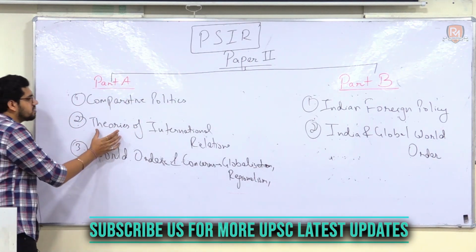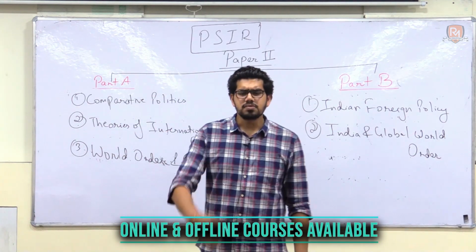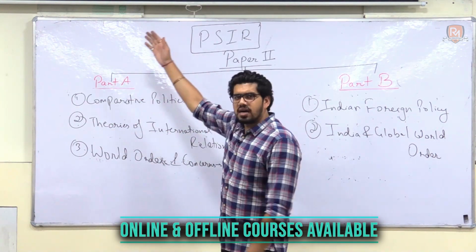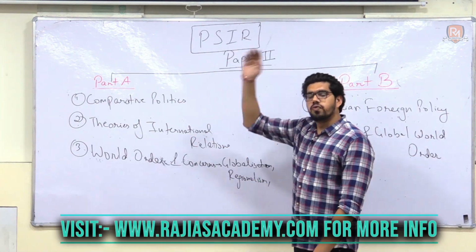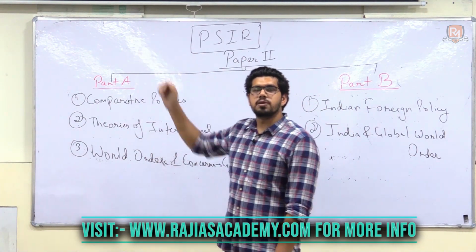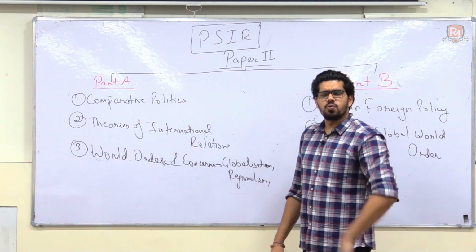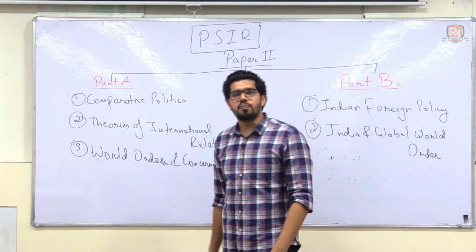Second, there is a very important component, that is theories of international relations. We have understood Marxism in paper 1 part 1. We have understood liberalism, postmodernism, socialism and feminism in paper 1 part 1.